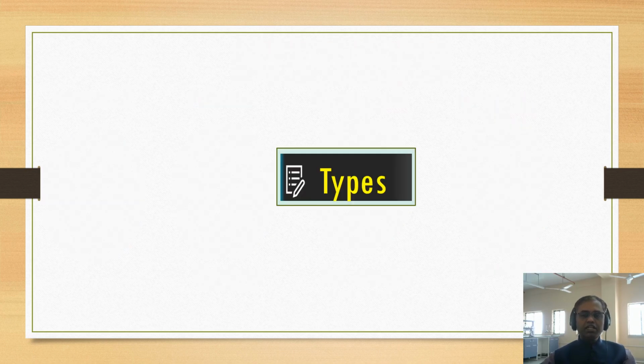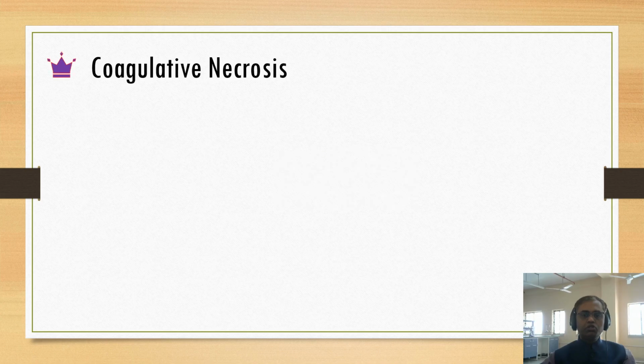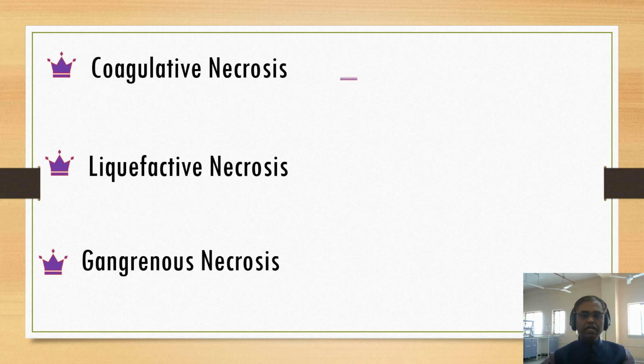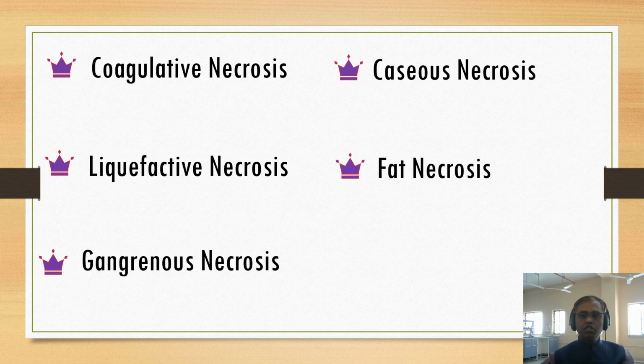Now let us study the types of necrosis. Totally we have 6 types: coagulative necrosis, liquefactive necrosis, gangrenous necrosis, caseous necrosis, fat necrosis, and fibrinoid necrosis. Out of these 6 types, gangrenous necrosis and fibrinoid necrosis are not true types of necrosis. We'll study them one by one.